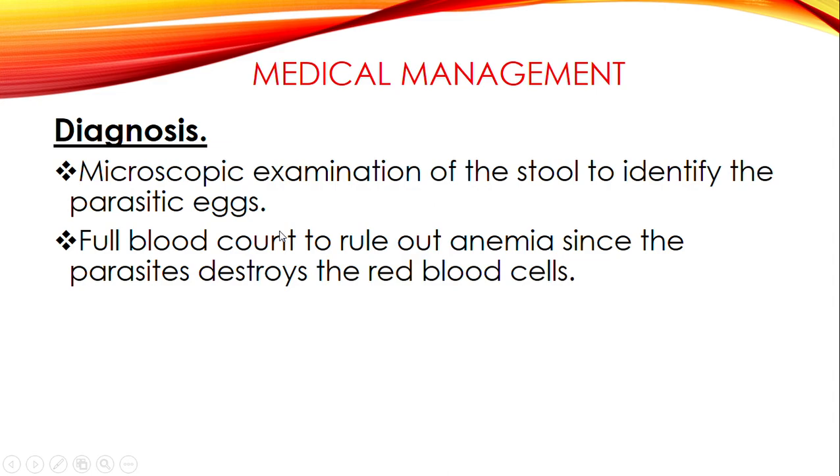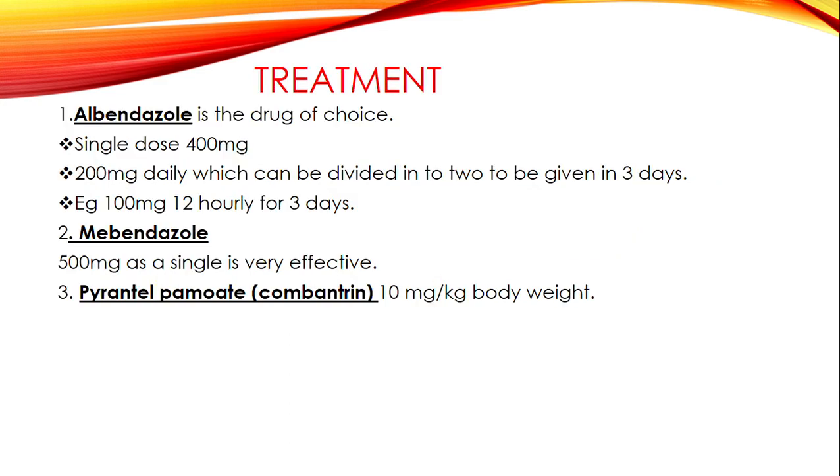Then the doctor also prescribes a full blood count. Full blood count can also be done to rule out anemia because of the disease process that we've looked at.